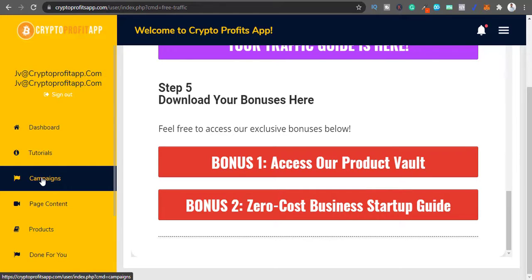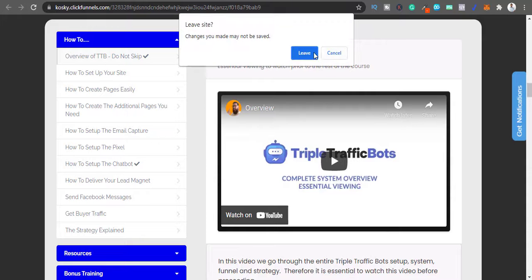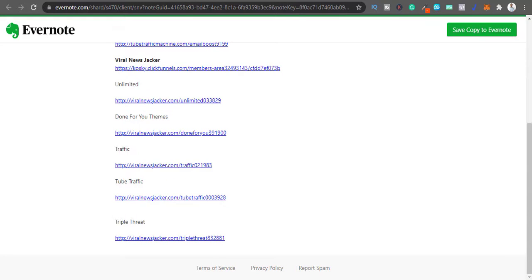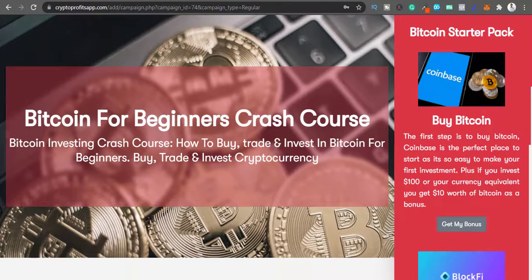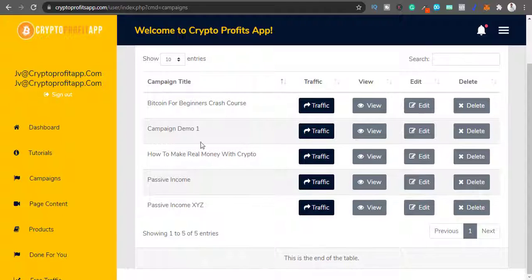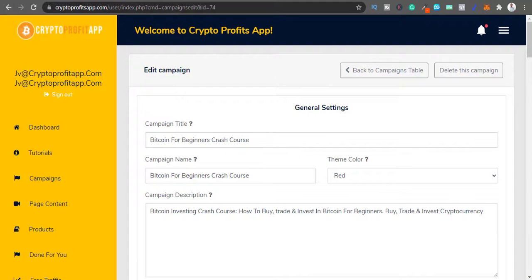So in the campaign section you can create a website just like this one, not this one, I'm closing this. Like this one. These are all the demo websites. You can edit it here, just like in the product section.